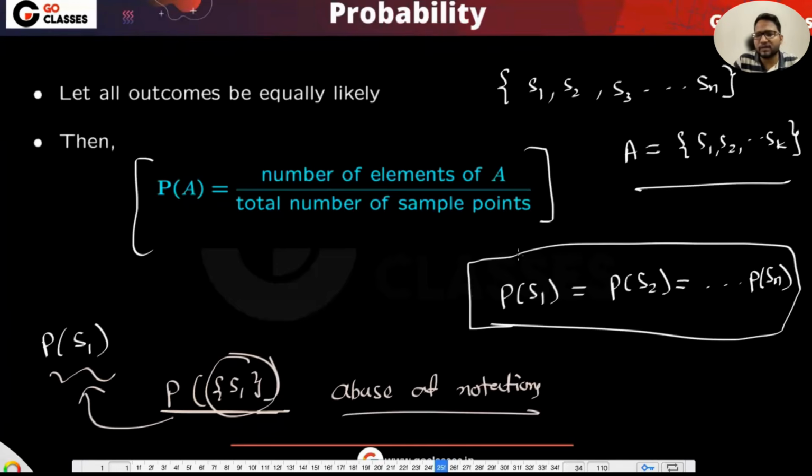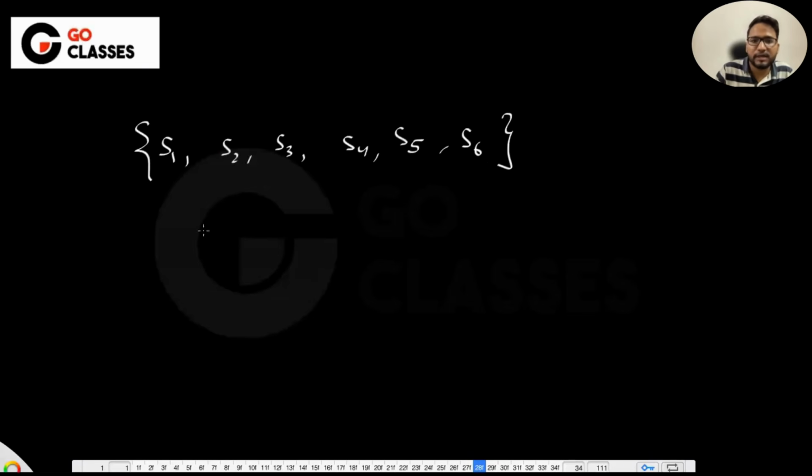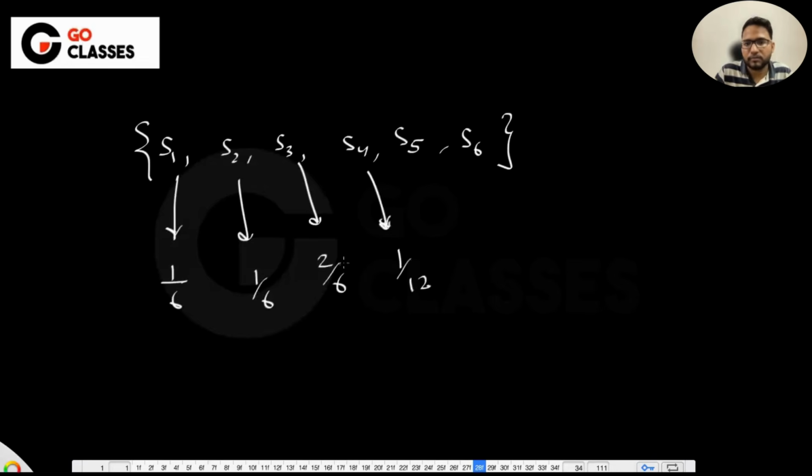If everything is not equally likely, which means, let's suppose S1 has some probability, say 1 by 3, and another has 1 by 4, like this, then you cannot just count the number of elements in it, because the distribution is not the same. Let's suppose I have S1, S2, S3, S4, S5, maybe S6, something like this. Let's suppose the probability of this is 1 by 6, this is 1 by 6, this is 2 by 6, this is 1 by 12, and this is, I don't know, maybe 1 by 6.